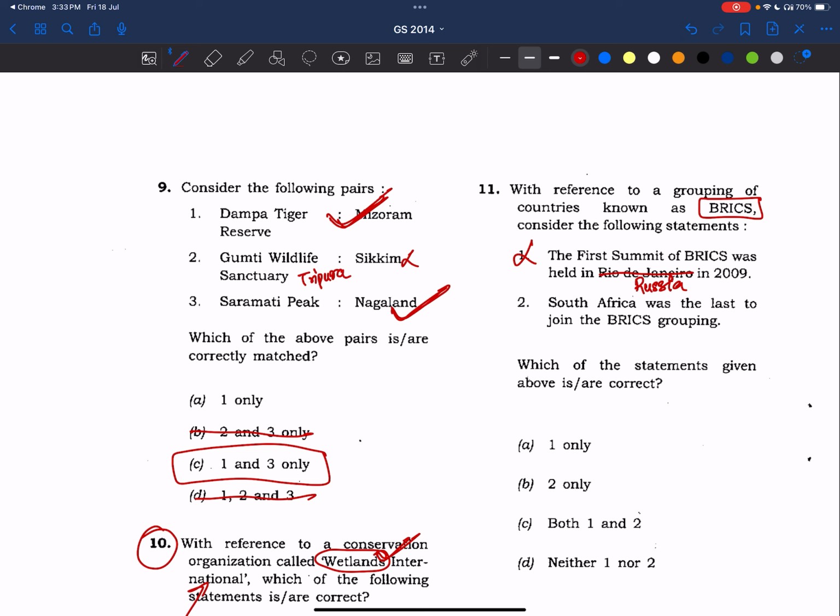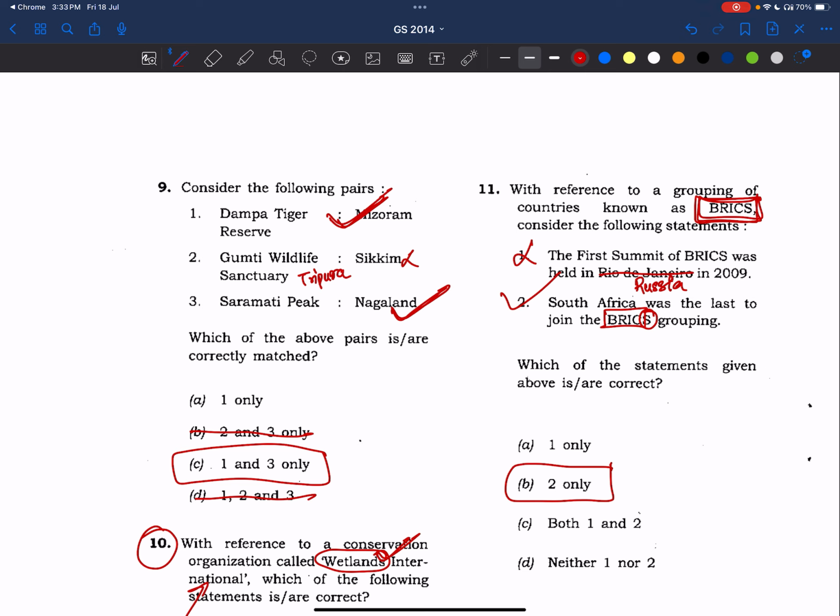No, South Africa was the last to join the BRICS region. Yes, there it was BRICS. After South Africa joined, it became BRICS. So statement 2 is correct. Answer is B. So what are the important things we need to learn? We need to study everything about BRICS, the recent meeting, where the upcoming meeting is going to be held, who is the president and what are all the rules.